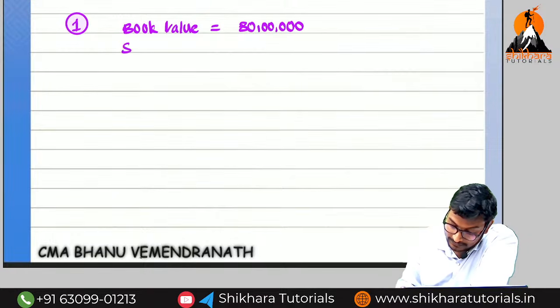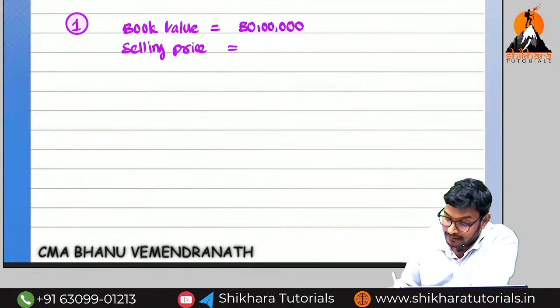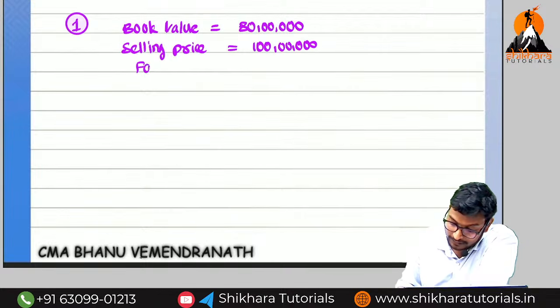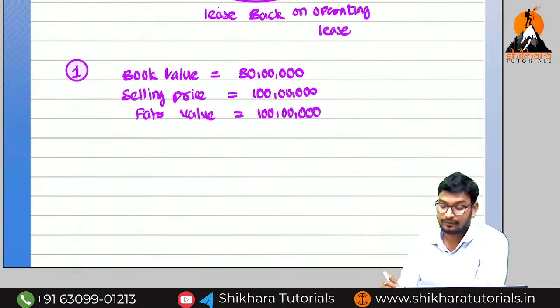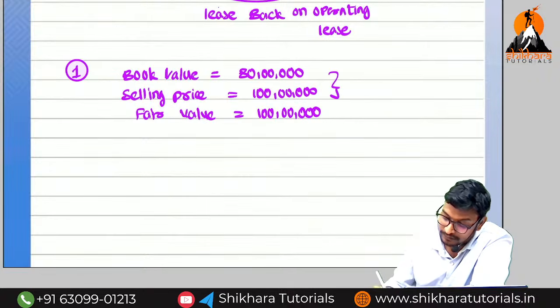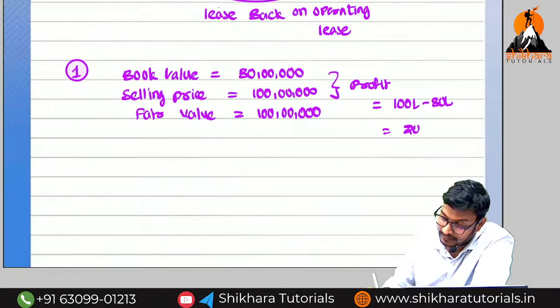And next, selling price is equal to 100 lakhs, nothing but 1 crore. The fair value is the same, equal. Then we are getting a profit. The difference between these two is the profit: 100 lakh minus 80 lakh, equal to 20 lakhs.